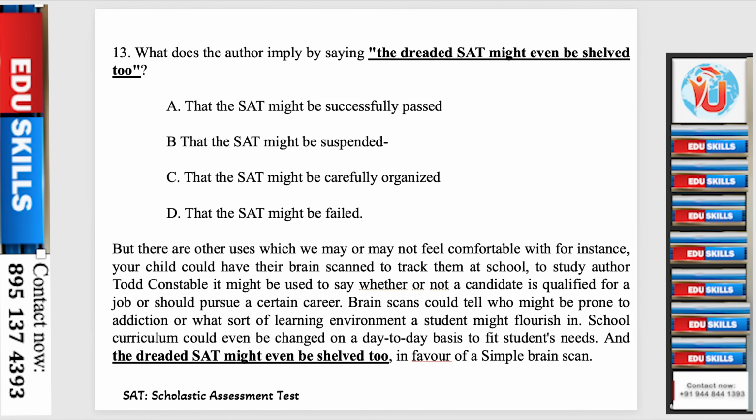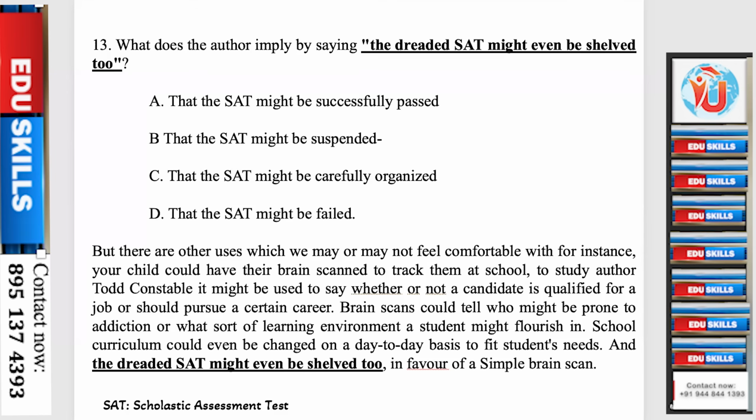But there are other uses which we may or may not feel comfortable with. For instance, your child could have their brain scanned to track them at school. To study author Todd Constable, it might be used to say whether or not a candidate is qualified for a job or should pursue a certain career. Brain scans could tell who might be prone to addiction or what sort of learning environment a student might flourish in. School curriculum could even be changed on a day-to-day basis to fit students' needs. And the dreaded SAT might even be shelved too, in favor of a simple brain scan.